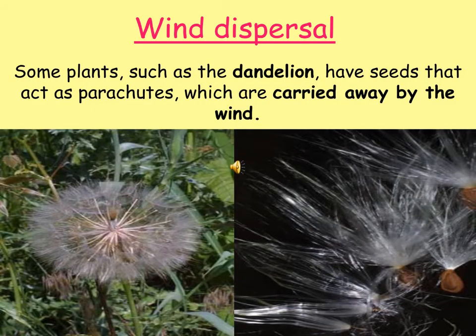Wind dispersal, this is an important one. Some plants such as dandelion have seeds that act as parachutes, which are carried away by the wind. Okay, this is the example for dandelion. Another one: some seeds are light in weight, so they can easily get carried away by wind. They have modified parts like hair and wings. In some plants, fruits have wings. Examples: cotton seed has fluffy hair around it, madar seed has a tuft of hair, dandelion seed has hair, and the cabbage fruit has wings.